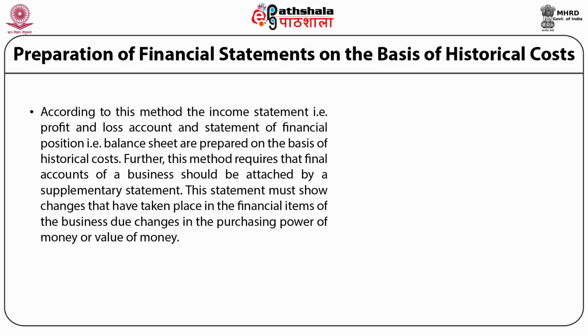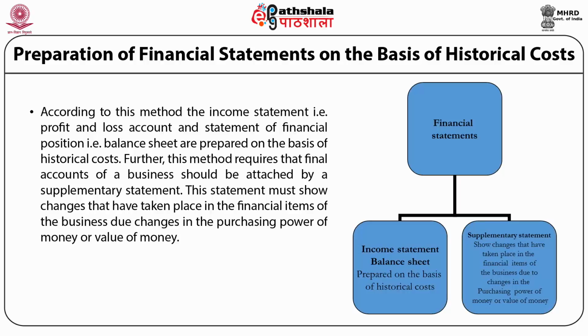It is also clear from the figure that in this method, two types of statements are prepared. One is financial statement, which includes income statement and balance sheet. These are prepared on the basis of historical cost. And another statement, that is supplementary statement. It is prepared to show the changes that have taken place in the financial items of the business due to changes in purchasing power of money or value of money.